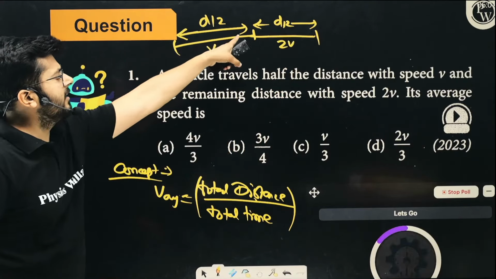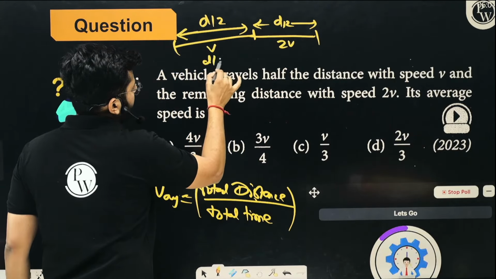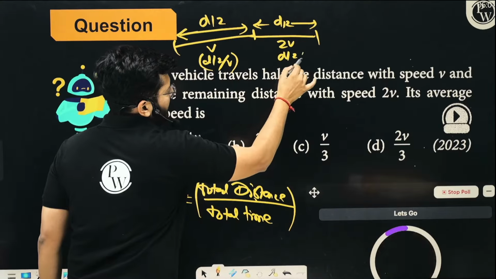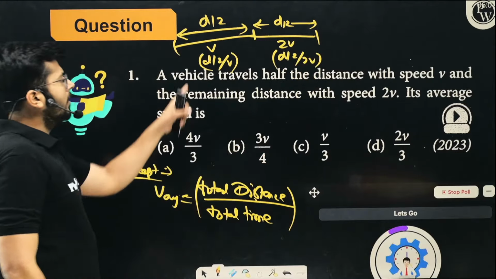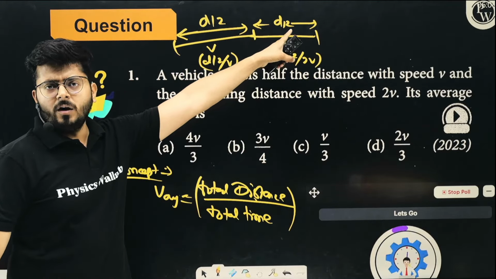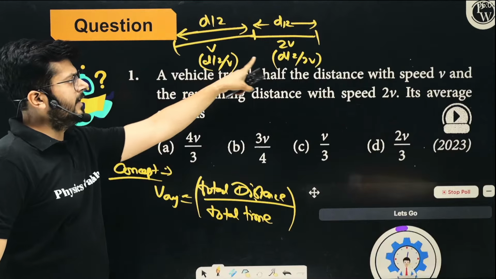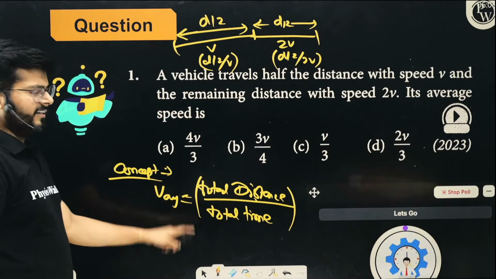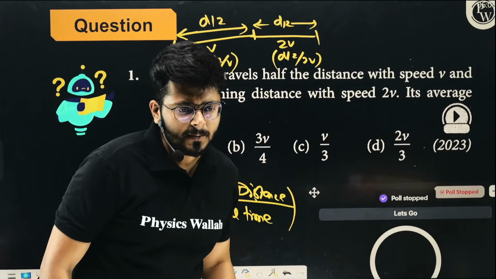So the time taken in the first half will be distance upon velocity. This is the time taken in the first half, and this is the time taken in the second half. So d by 2 plus d by 2 is the total distance, and d by 2 upon v plus d by 2 upon 2v is the total time. Just add them up and take the ratio, you will have the final answer.